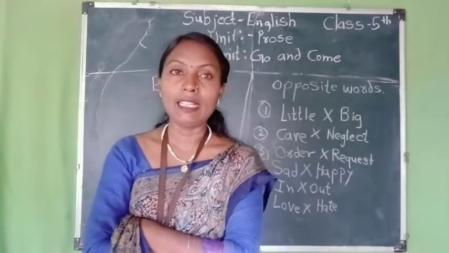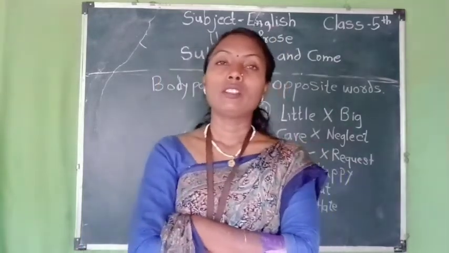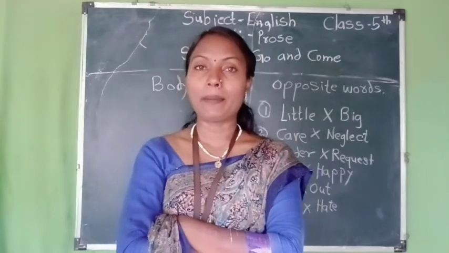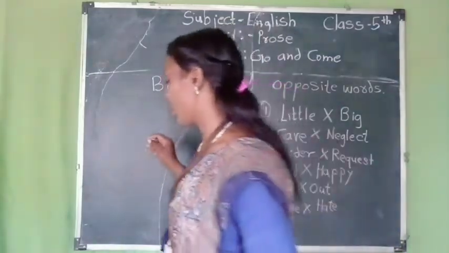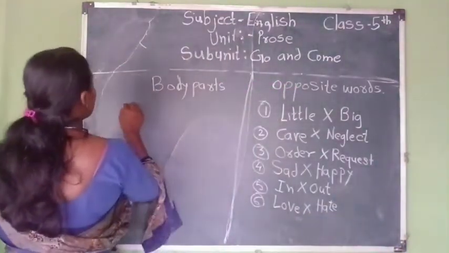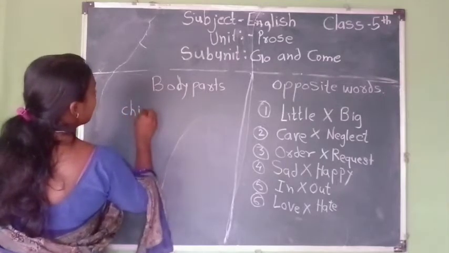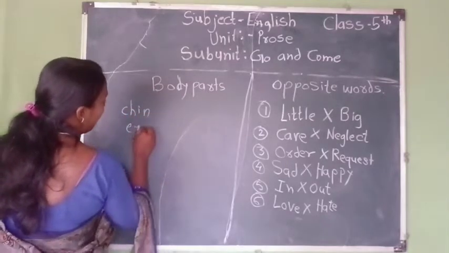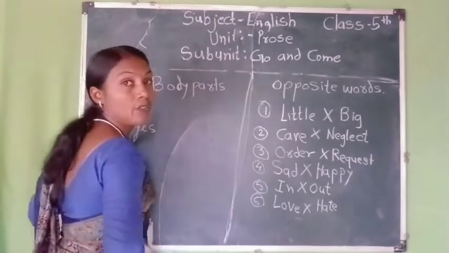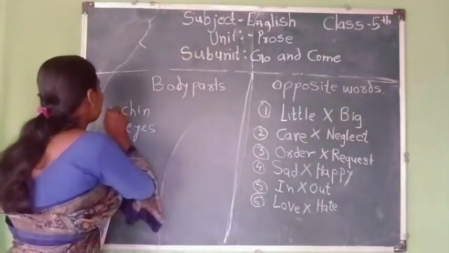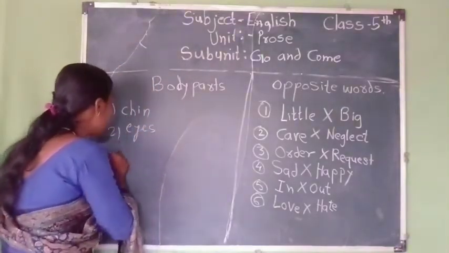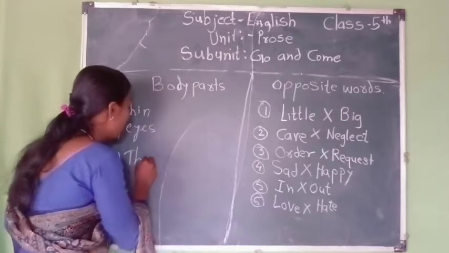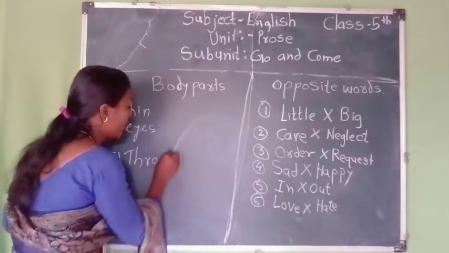So these are the little boy's body parts. Here are mentioned cheek, then eyes went up, okay, so chin, then eyes, and number 3, throat.